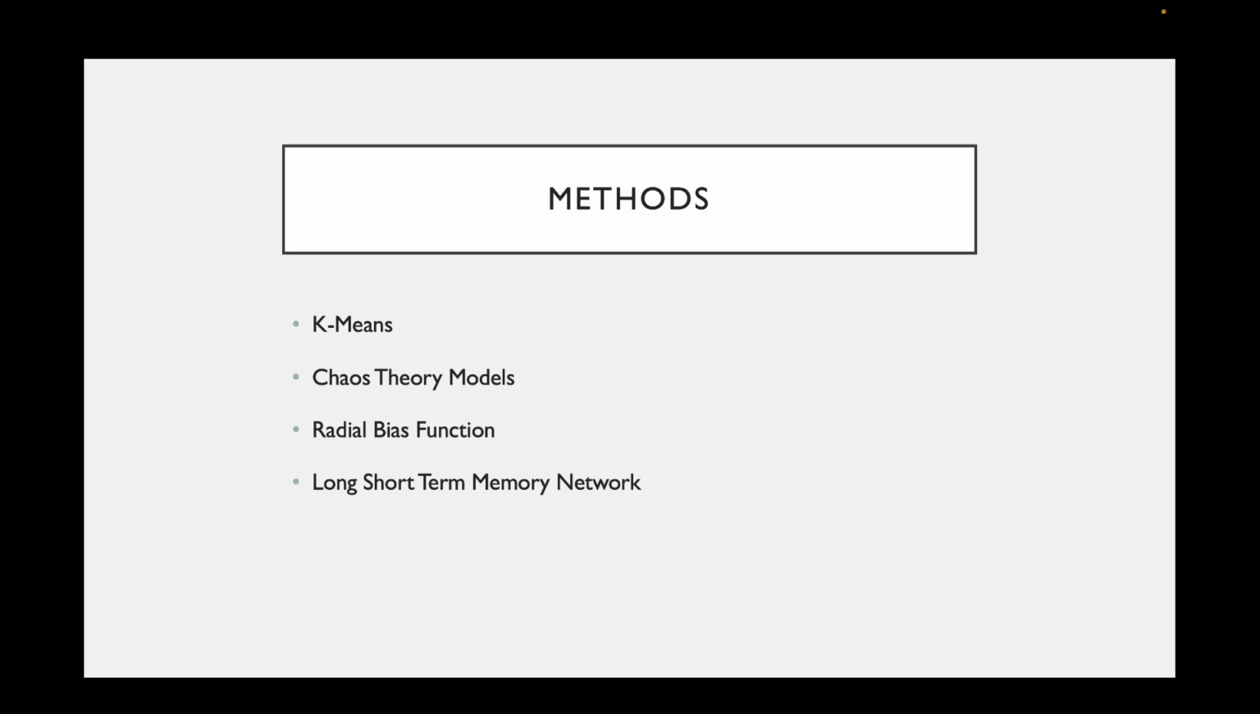The methods we plan to use primarily will be to use k-means clustering to determine what to invest in and how much to invest in order to create an optimal portfolio. Then we will be attempting to use mathematical models from the field of chaos theory, and we hope to combine the use of these mathematical models with supervised learning techniques, including radial basis function network and long short-term memory, and we hope to be able to predict portfolio performance with this.